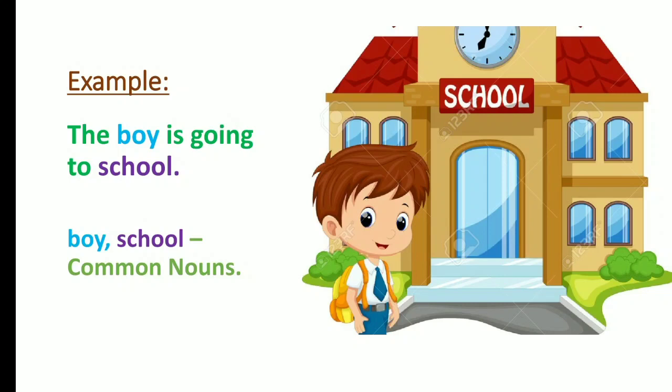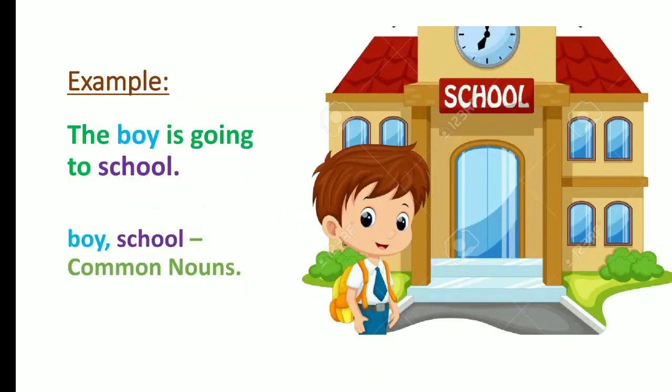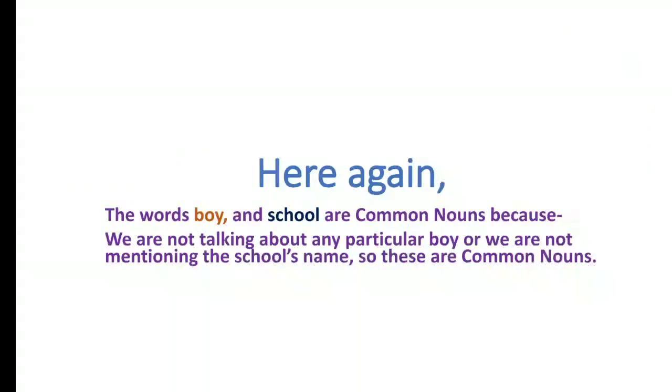So these two are nouns, boy and school. Both of these are nouns. So the word boy, the word school, these two are also common nouns. And why so? Here again the words boy and school are common nouns, because we are not talking about any particular boy, or we are not mentioning the school's name, are we? No, we are not. So it is very clear that these two would be common nouns.